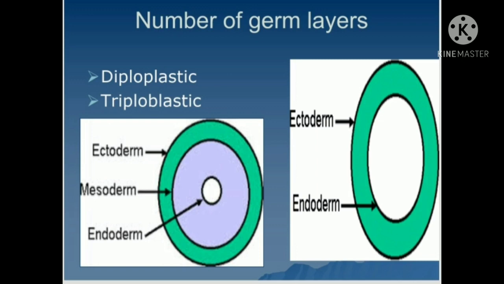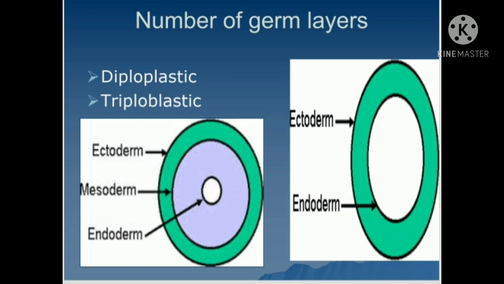Now, when an organism shows only 2 layers, that is, the outer ectoderm and the inner endoderm. The outer layer is called ectoderm, whereas the inner one is called endoderm. Then these 2 layers are separated by a non-living substance called mesoglea. It is called a diploblastic animal. So here the meaning of diploblastic comes. What do you mean by diploblastic animals?